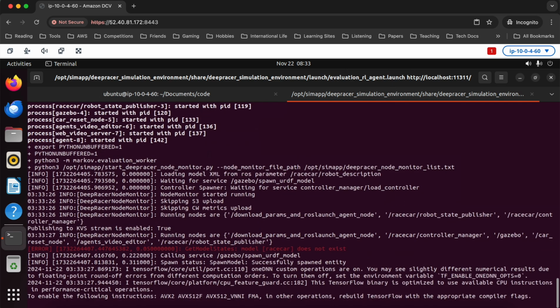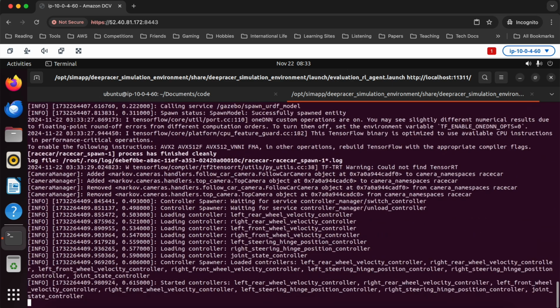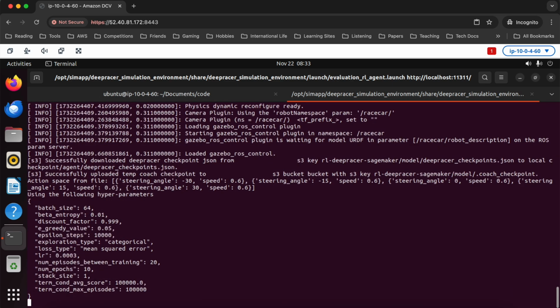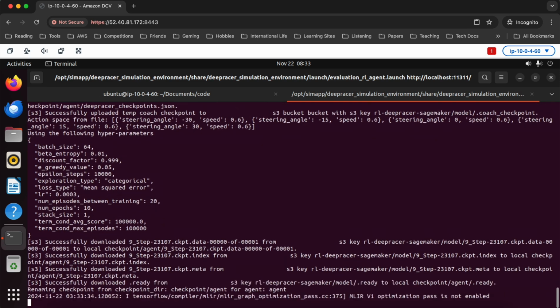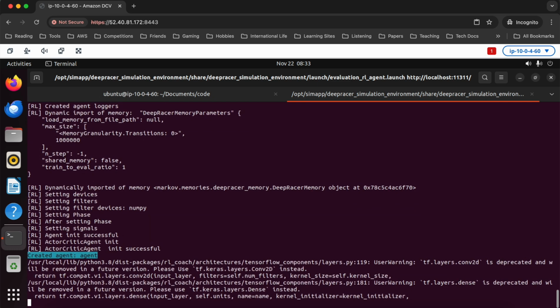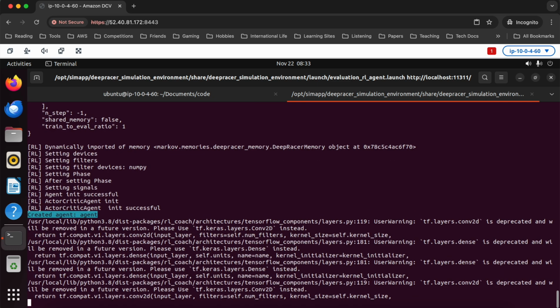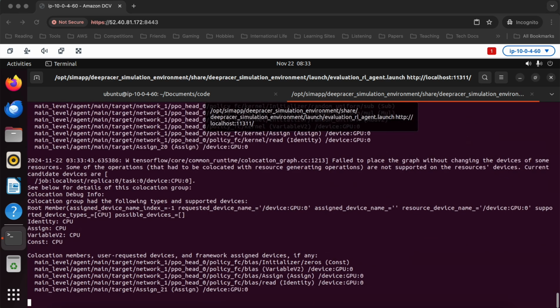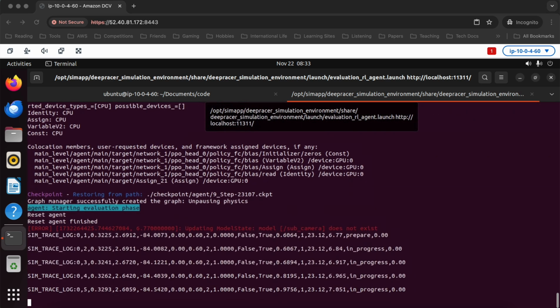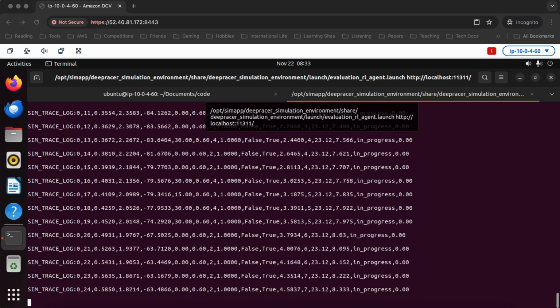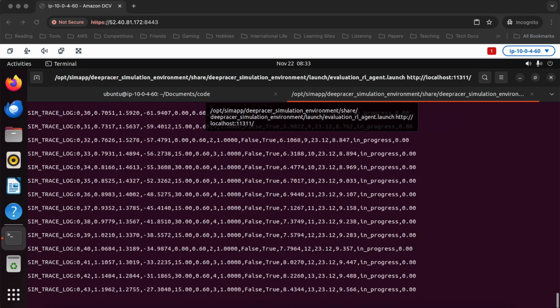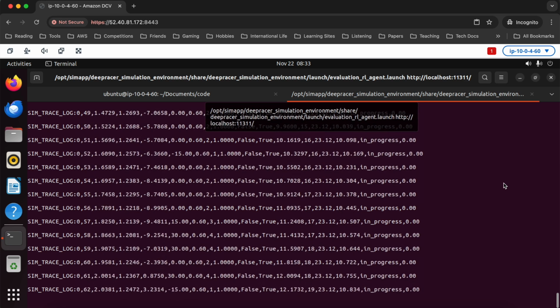So we'll let an evaluation run, and when the evaluation is done, we'll go back into Firefox and look in MinIO and see if we can download the evaluation video. This job, I believe, should stop on its own. We shouldn't need to stop the evaluation on our own because it should just run until completion and then stop. But, you know, we'll see what happens. So I'll fast forward through this.